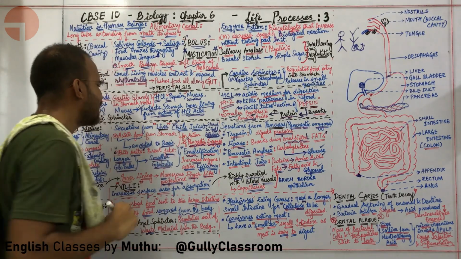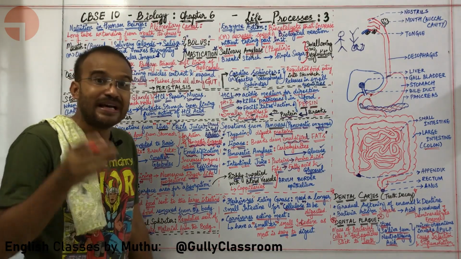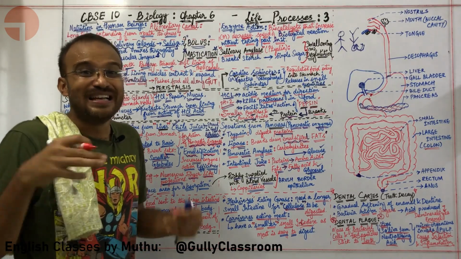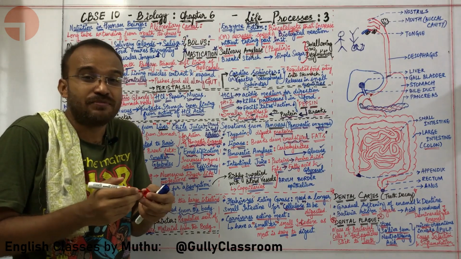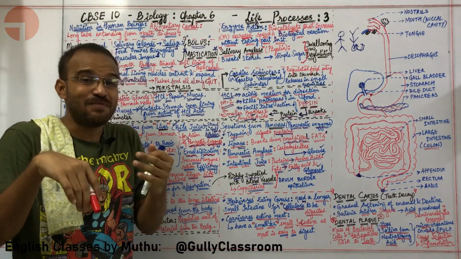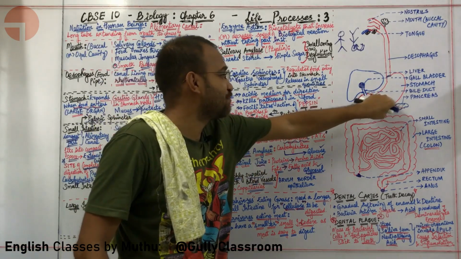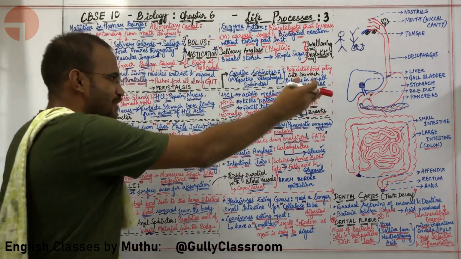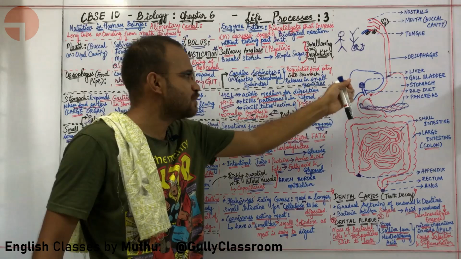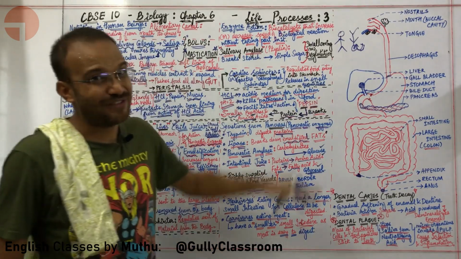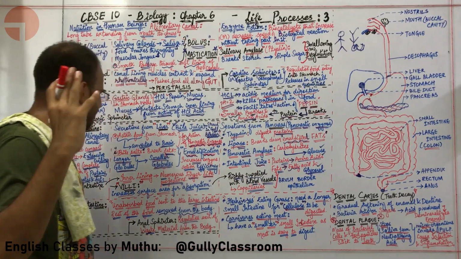Sir, give an extra point about the liver. Okay, the liver does not really contain any enzymes. But even then, the liver is very, very important because the liver secretes bile juice, which converts acidic food from the stomach into basic. Also, the liver is responsible for emulsification of fat. Without emulsifying fat, fat cannot be digested.